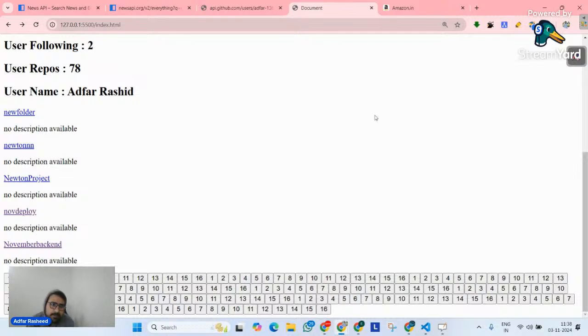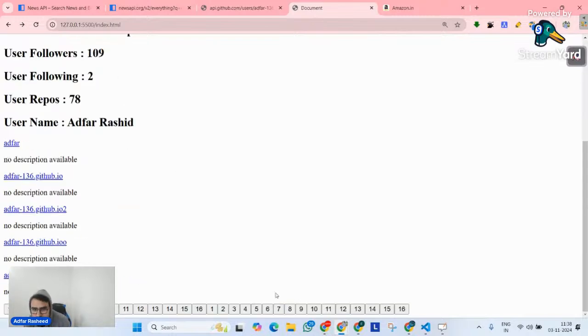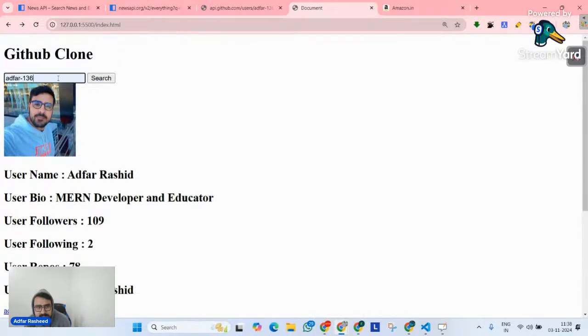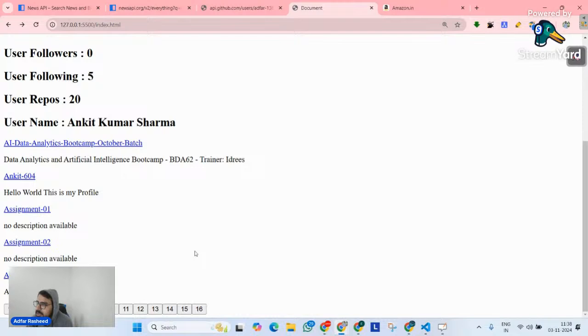And also another very important issue that we have. As of now, I am searching Adfar 136, and if I click search, you can clearly see it's going to give me the user. For Adfar 136, 16 buttons make sense, because there are 78 repositories. But if I search someone else, let's say Ankit 604, do you think 16 buttons make sense? Of course not. Public repos are 20, so only 4 buttons make sense.